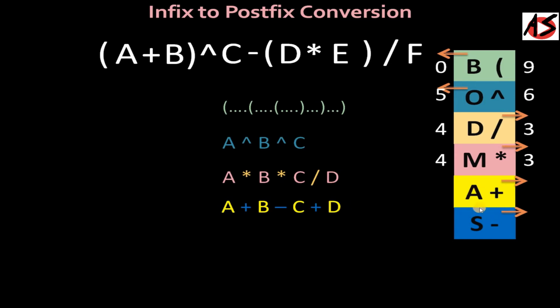When addition and subtraction are in the stack, we take priority 2, and when we get the symbols in scanning, we take priority 1.